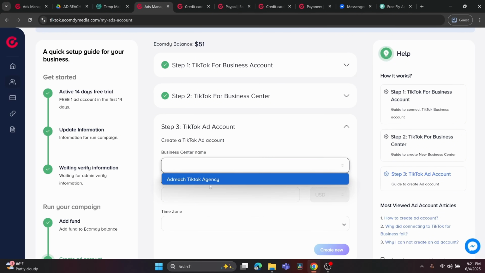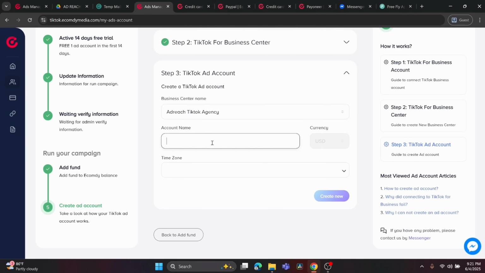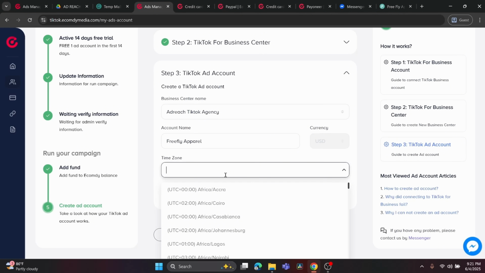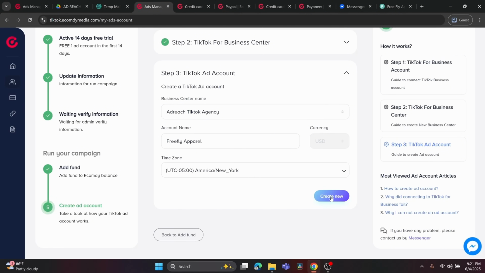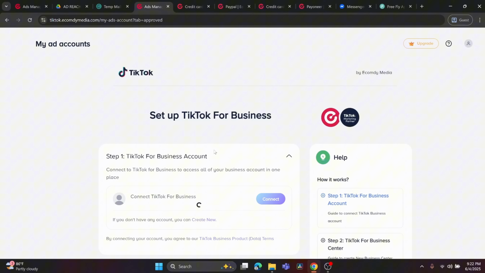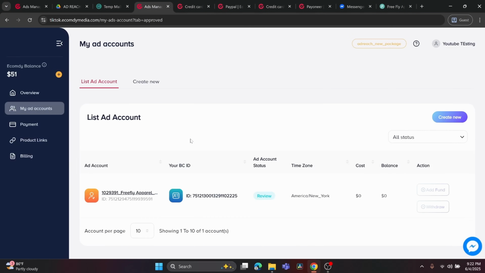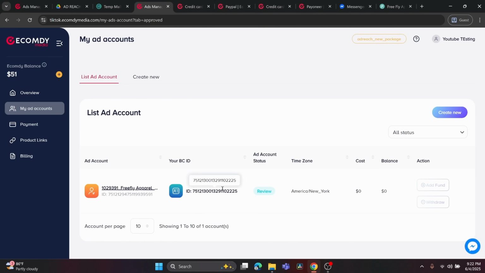You will need to choose your business center name. What should be your account name? You can name it anything, like maybe my brand name. The currency by default would be in USD. You can choose your time zone wherever you want to advertise and click on create new. And once it is done, then boom, your TikTok account has successfully been created. You can see it's in review.